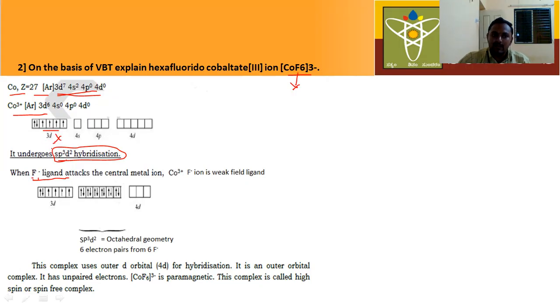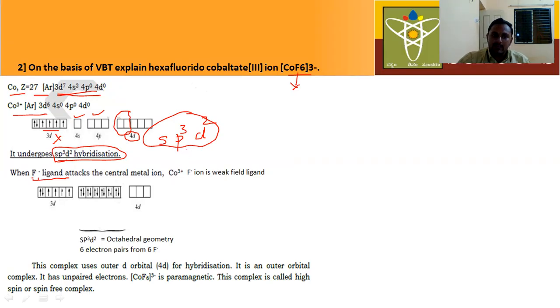If these unpaired electrons are not paired up, then the outer 4d orbitals are involved in hybridization. In total, how many vacant orbitals have to be provided here? 6: one 4s, three 4p orbitals, and two 4d orbitals. Total 1 s orbital, 3 p orbitals, 2 d orbitals undergo hybridization. That's why the hybridization is sp3d2.